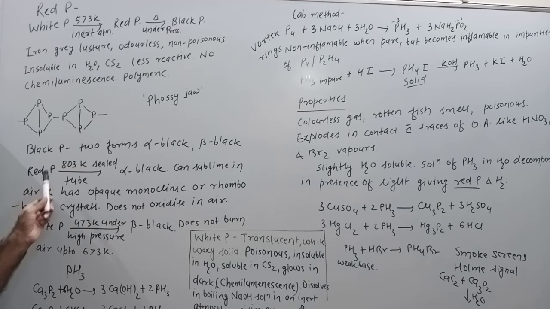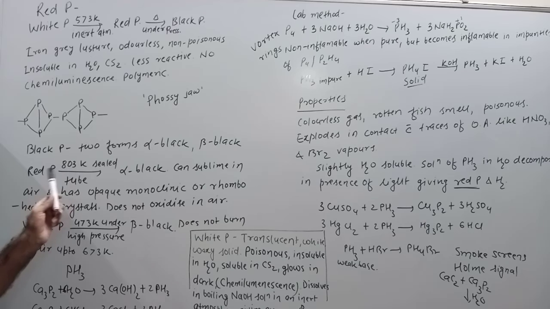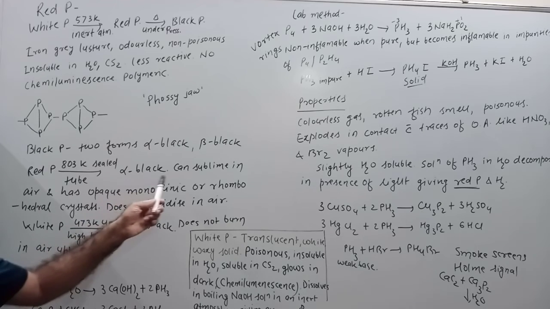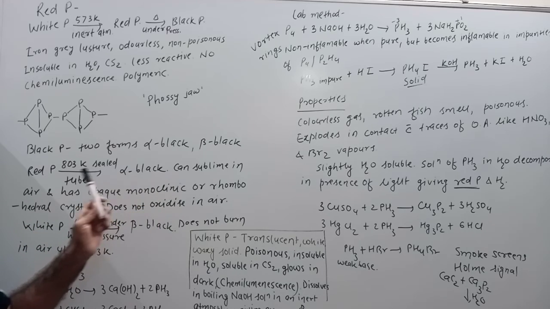Next, when red phosphorus is heated, how do we obtain the alpha black variety? It is obtained by heating red phosphorus at a temperature of 803 Kelvin in a sealed tube. Next, it can sublime in air and has opaque, monoclinic or rhombohedral crystals.